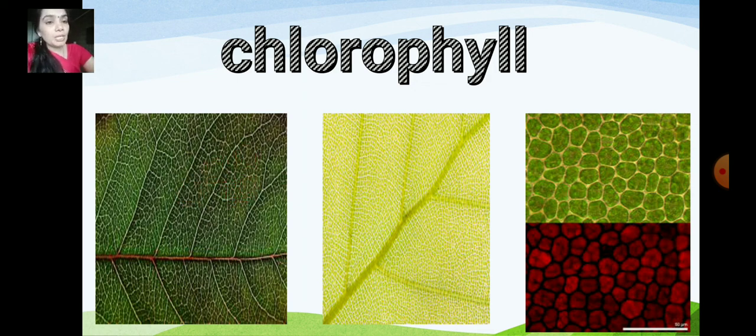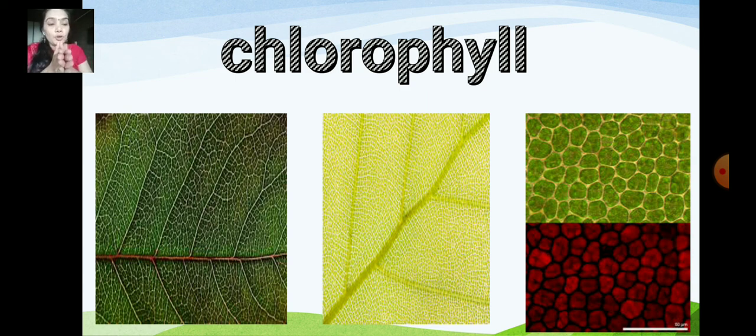Using the energy of the sunlight, leaves change water and carbon dioxide into a kind of sugar. Understood? Water from the roots, carbon dioxide from the air and sunlight. This chlorophyll absorbs the sunlight. And what does this chlorophyll do?